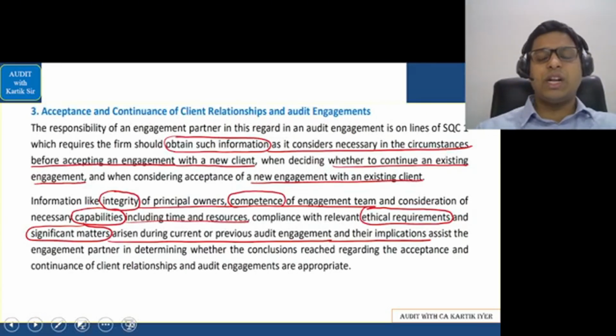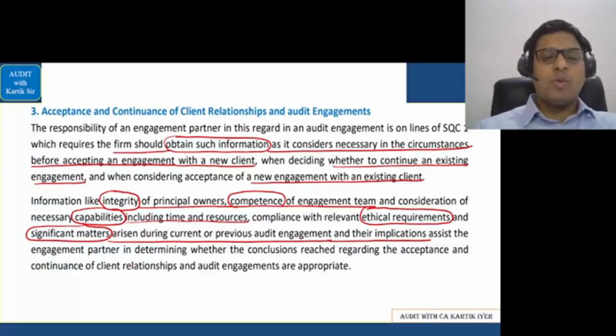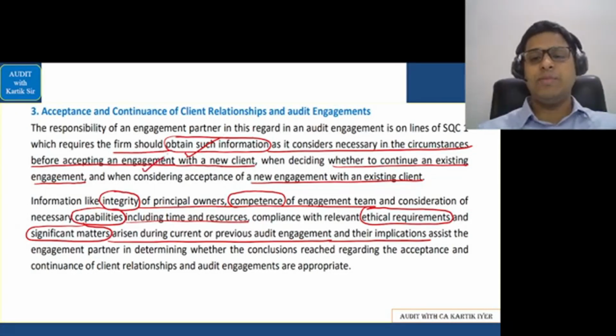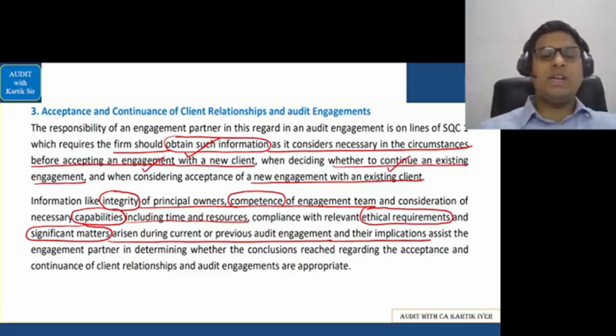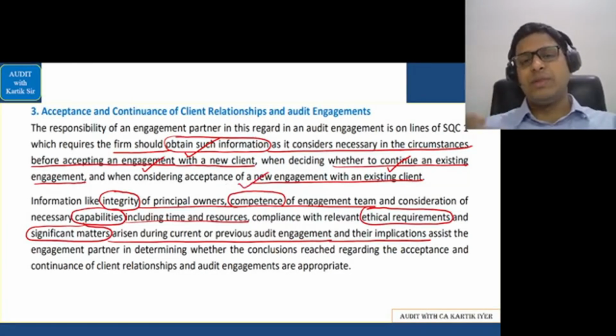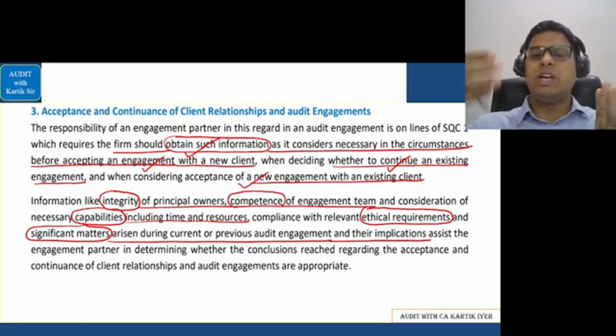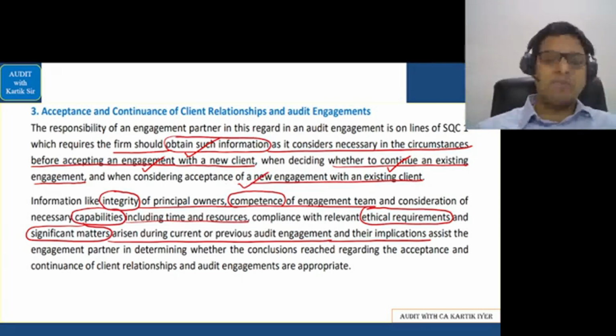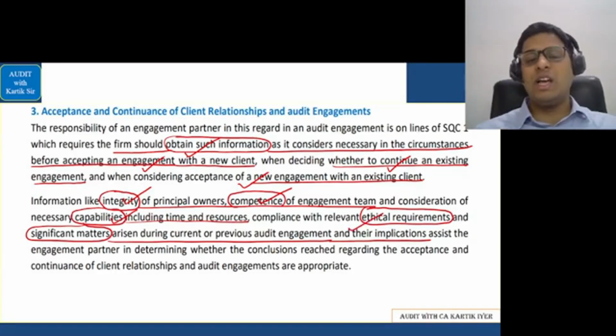Then go to the next one, acceptance and continuance of client relationship in an audit engagement. Let's see this. The firm should obtain such information as it considers necessary in the circumstances before accepting the engagement with a new client. When deciding whether to continue an engagement or in considering acceptance of a new engagement with an existing client. That is basically normally the second term, new engagement with an existing client. That is called the second term. We should again check the same thing. It will be very similar to what we saw earlier. We check the integrity of the principal owners, competence of our team. We should look at our capabilities, whether we are ready to comply with the ethical requirements or not. Okay.